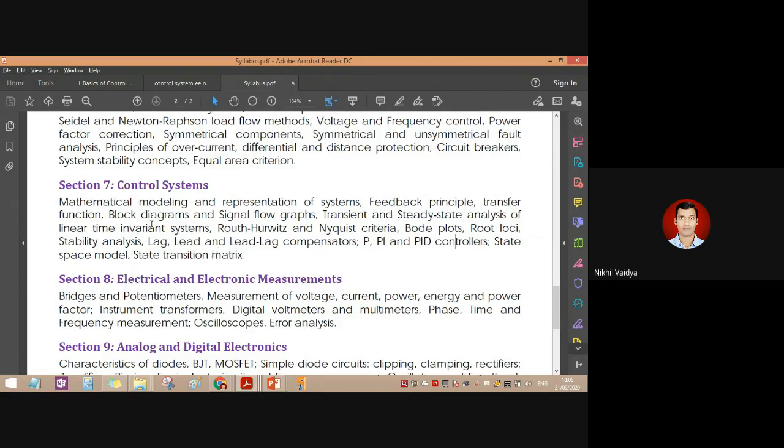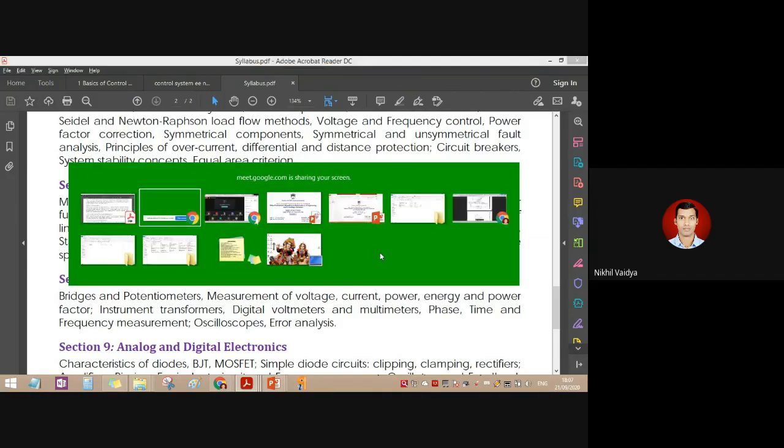Now today we will start with the basics of control system, which are very much required for understanding the mathematical modeling and representation of systems and the feedback principle. So let us start with the topic.